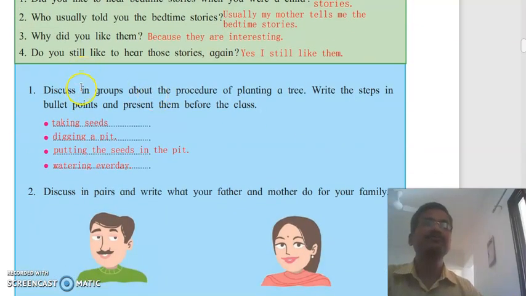Here, activity 1. Discuss in groups about the procedure of planting a tree. Write the steps in bullet points and present them before your class. Here, we are going to write the points when we plant a tree. What do we do? What are the steps? The first step, taking seeds, digging a pit, putting the seeds in the pit, and then watering every day. So you have taken part in the tree plantation program, and so you know all these steps.